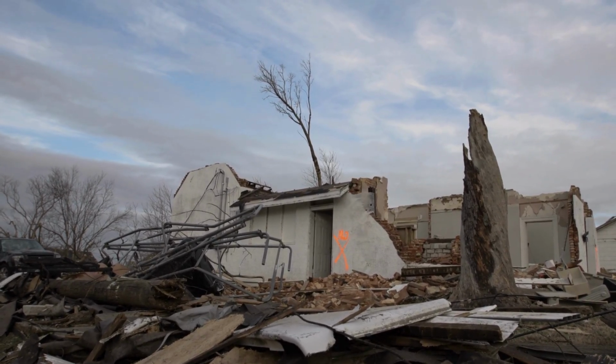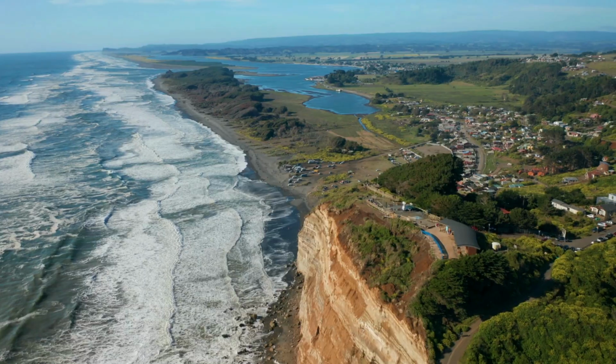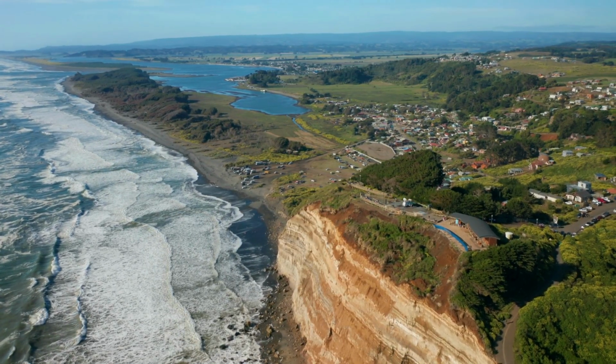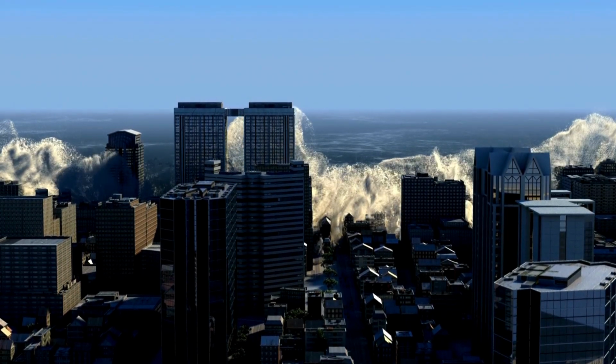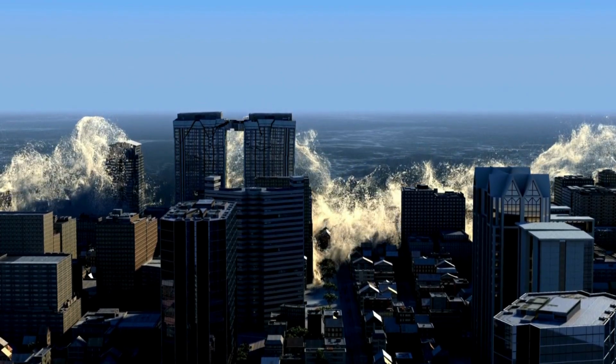And then we've got tsunamis. Tsunamis basically happen on the ocean. Whenever there is an earthquake in the ocean, it's going to start moving a column of water, and the water is going to start traveling in every direction. And if there's land next to it, when the water hits the land, the waves are going to start rising high, and that's your tsunami basically.